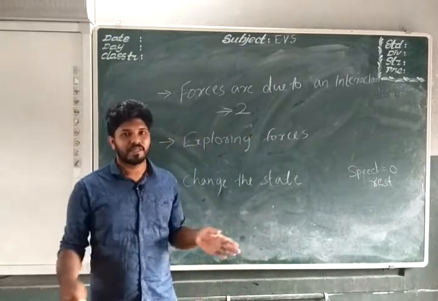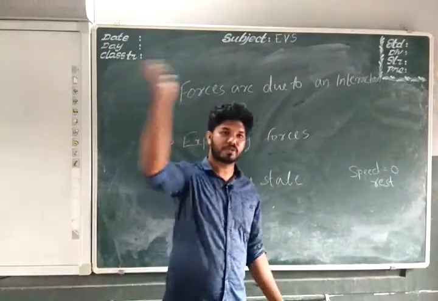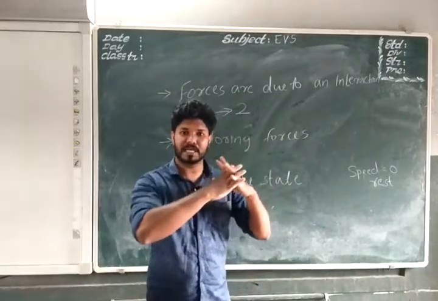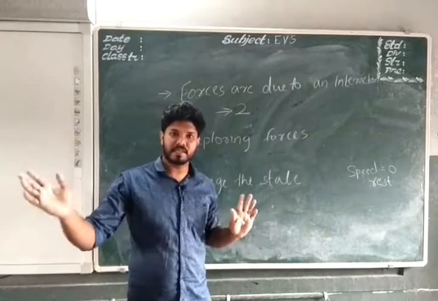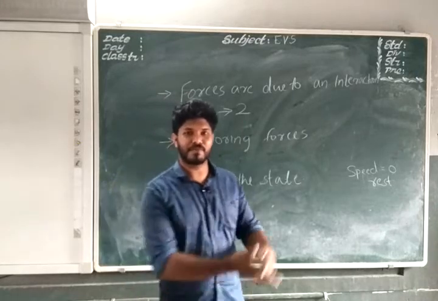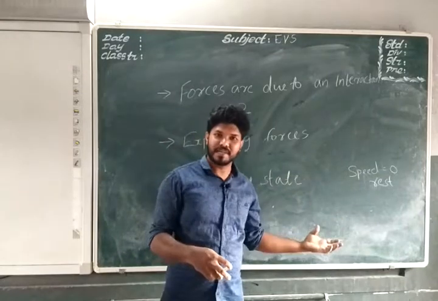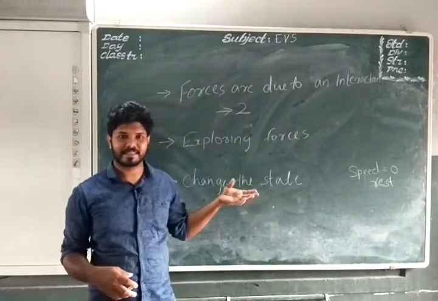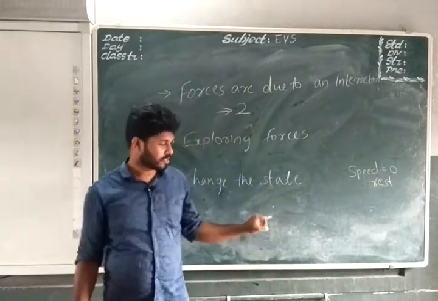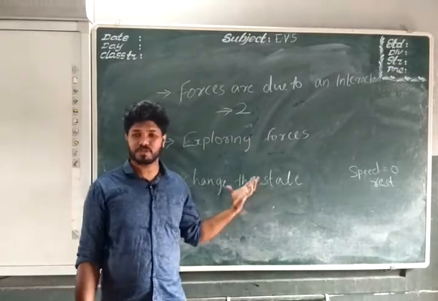And the third one: a bowler bowls the ball to the batsman. It's moving in the same direction. The batsman hits it in the opposite direction or in a side direction, any of the sides. So he changes the direction by applying a force. So a force can change the direction. That is, the state of its direction also it can change. So these three things, either rest or motion, a force can change the rest or motion of an object.